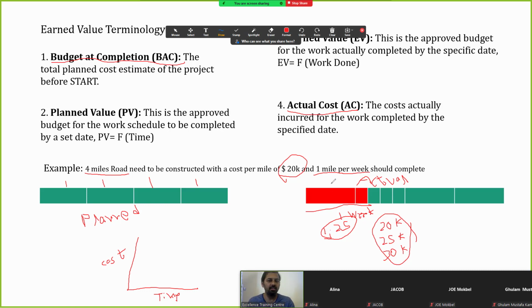At any point of time, if what we planned and what actually happens match, there is no problem. If we planned 1 week and 20K, and actually also 1 week and 20K with 1 mile completed, we are on time and on cost. If we complete 1.25 miles at 20K, the variance of work is, as I explained in the next slide, that we are ahead of the work.